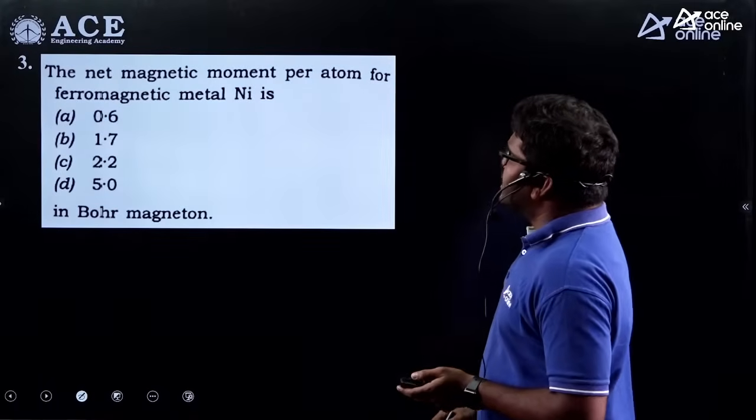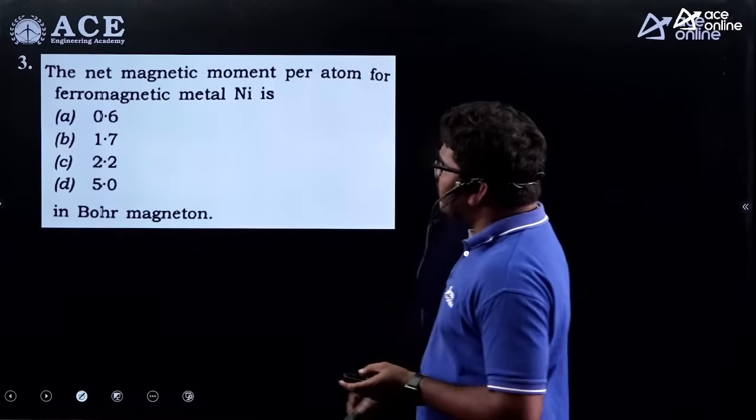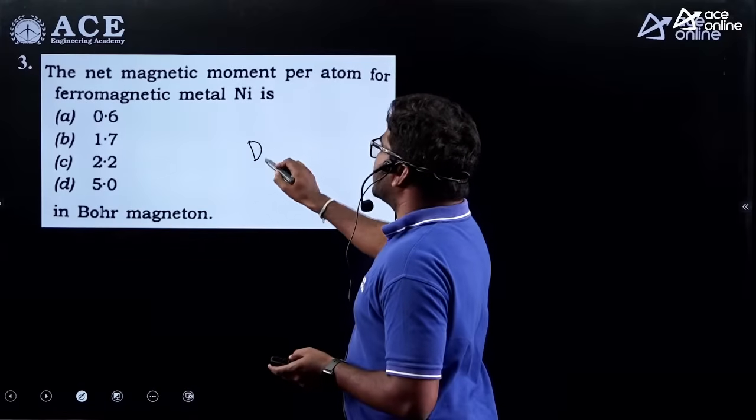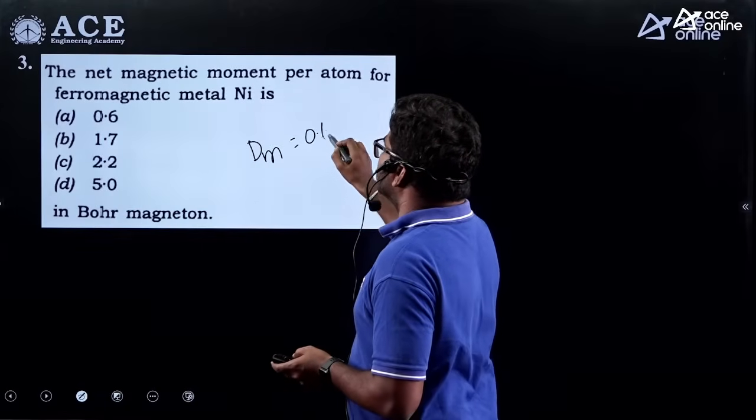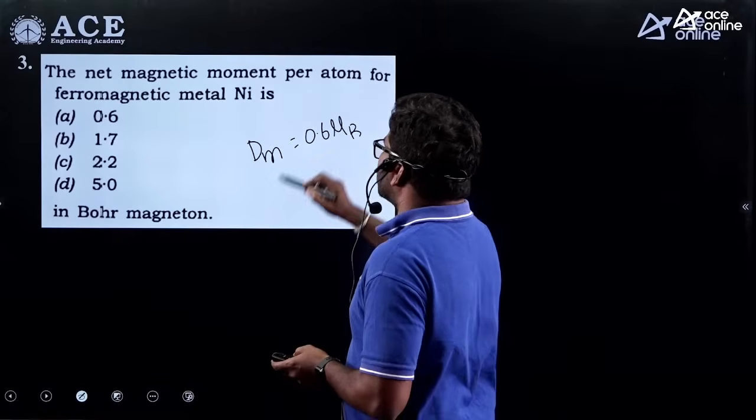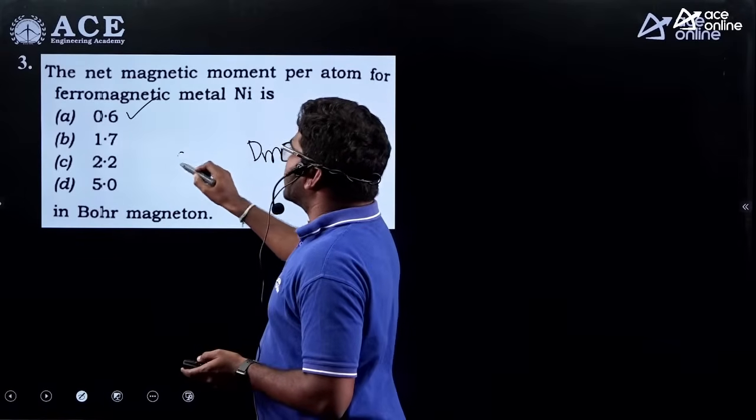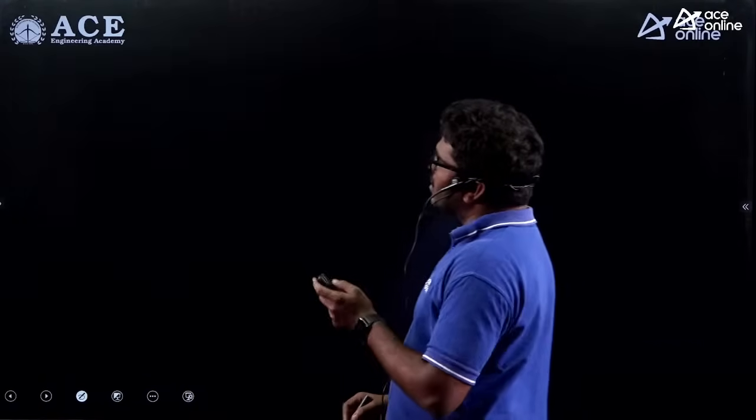Now, net magnetic moment per atom of nickel metallic element is 0.6 Bohr magnetons. Straightforward question. So A is the correct option for this question.